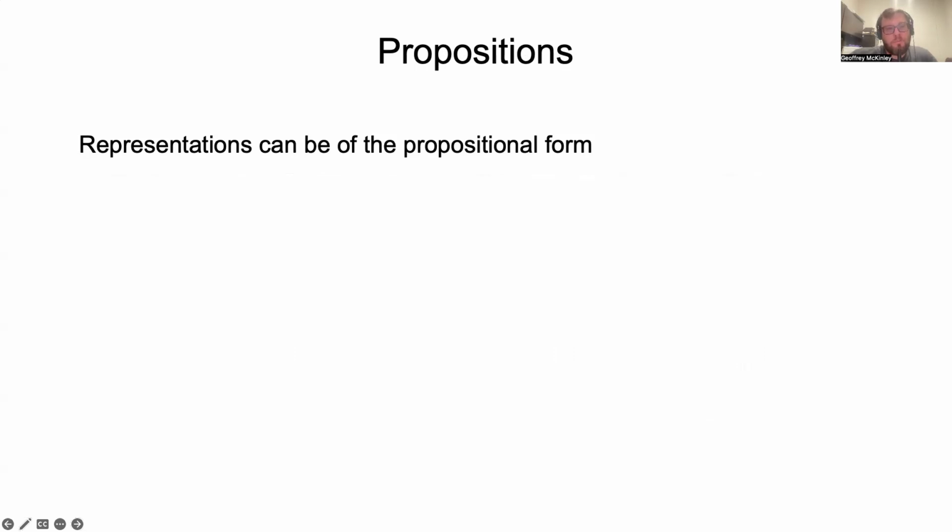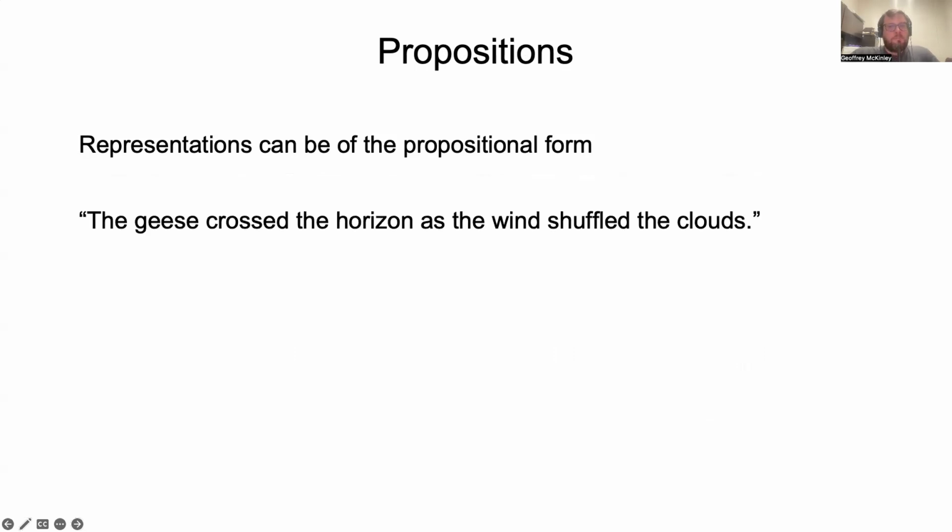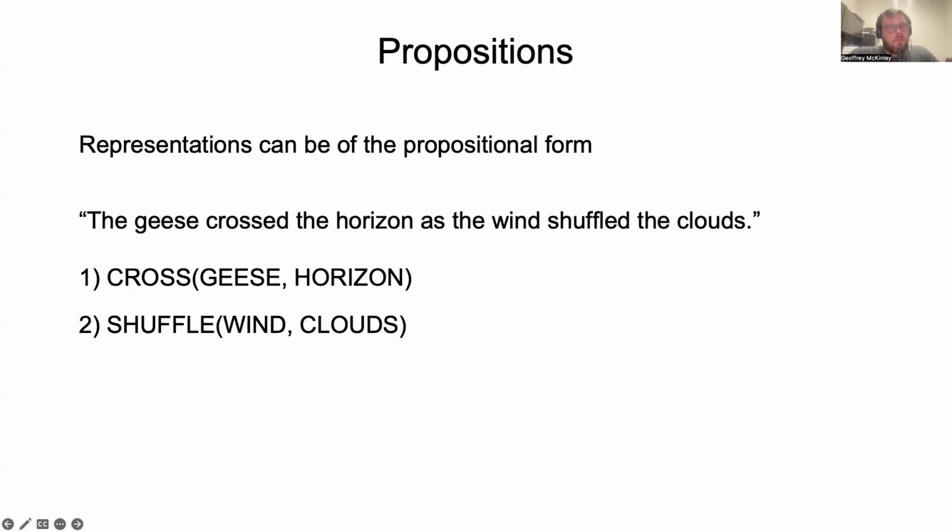Imagine the sentence is: the geese crossed the horizon as the wind shuffled the clouds. This can be formally defined as two propositions, right? There's the geese crossed the horizon, and then the wind shuffled the clouds. So it's two separate propositions.